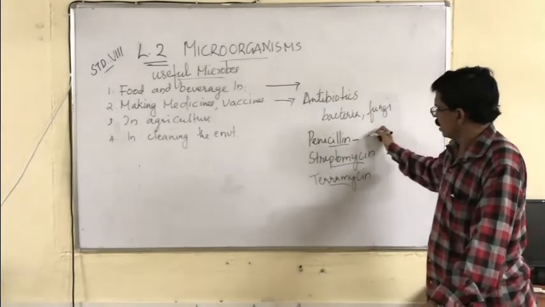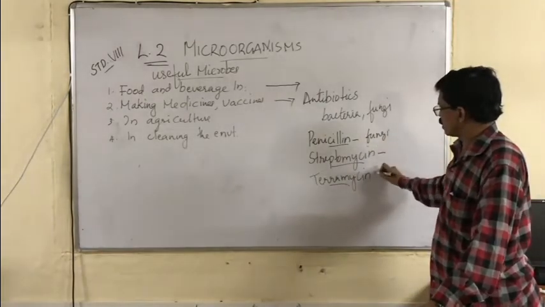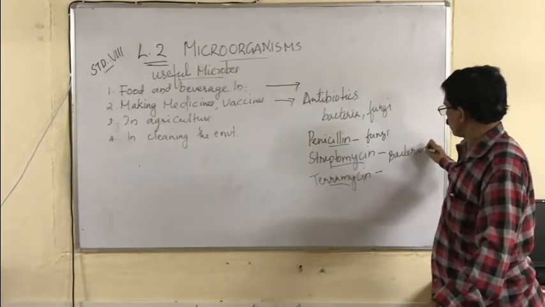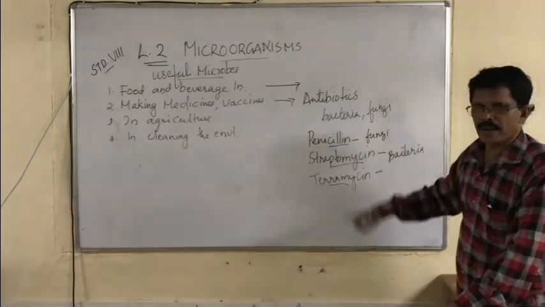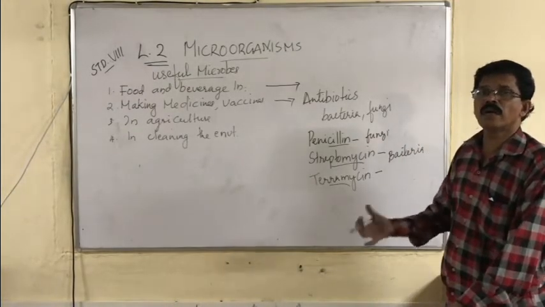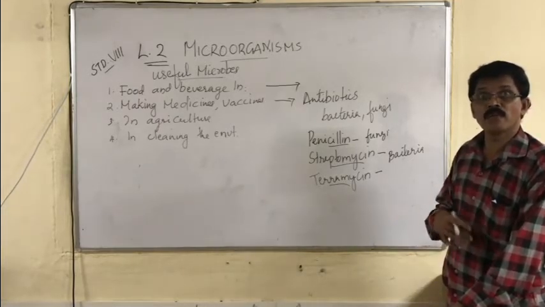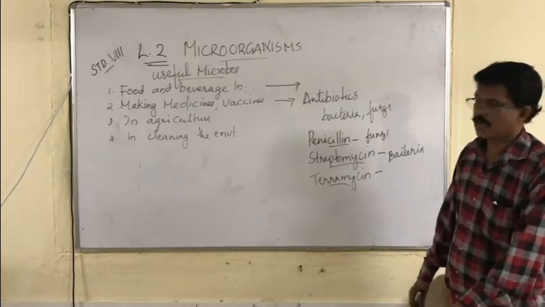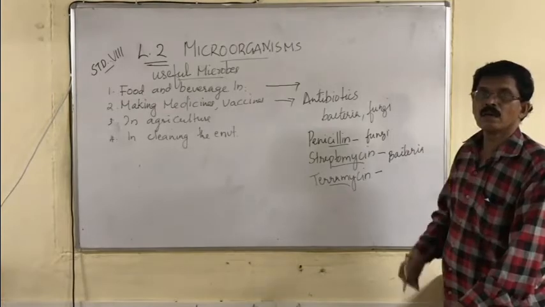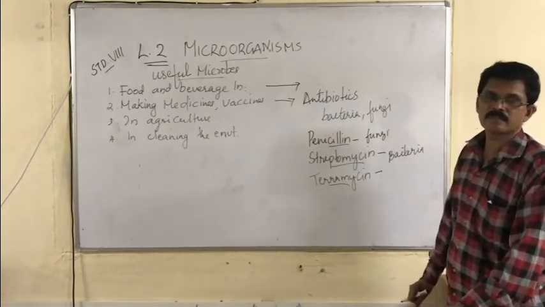Penicillin is made from fungi, and streptomycin and terramycin are made from bacteria. These antibiotics kill the harmful microbes, so that they protect our body from infections. They are made from bacteria and fungi only.